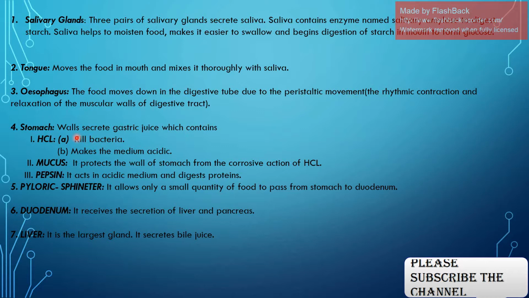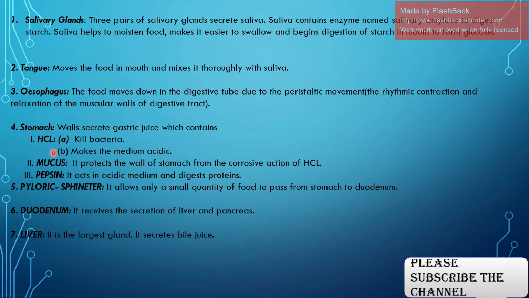Now the fourth is the stomach. Its wall secretes gastric juice which contains HCl. What is the role of HCl? HCl kills the bacteria, and the second role of HCl is that it makes the medium acidic.